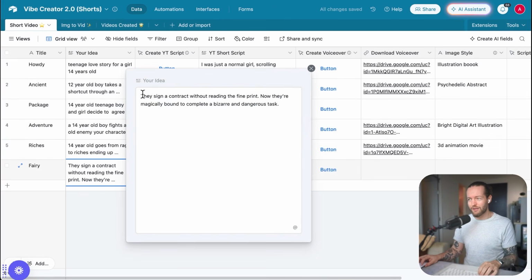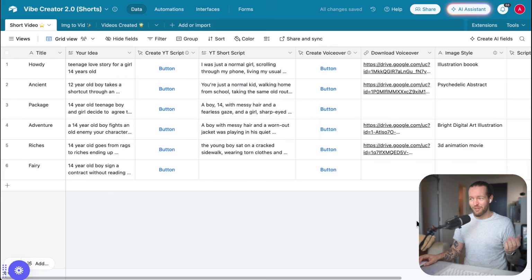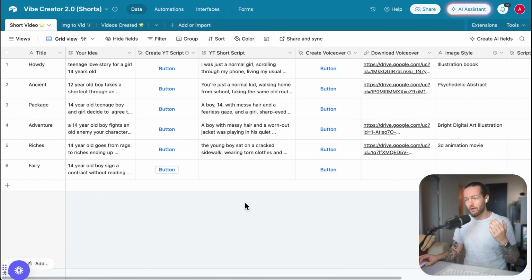really important part here is that you add your characters. So they is 14-year-old boy, sign a contract without reading the fine print. Now they're magically bound to complete a bizarre and dangerous task. Pretty cool, right? So all we do then is click on the button, and if you don't want this to pop up all the time, you can click on control and click at the same time.